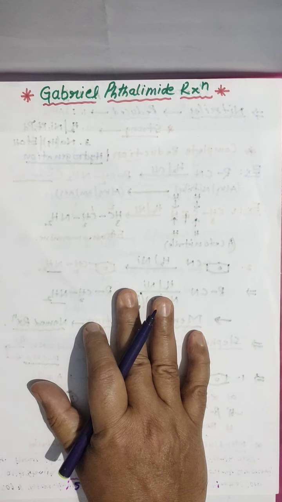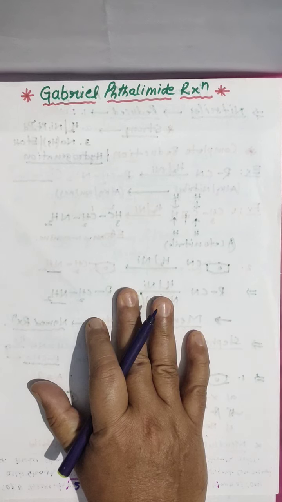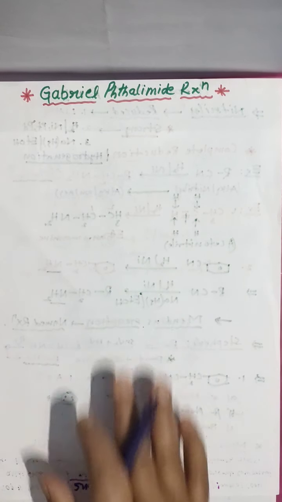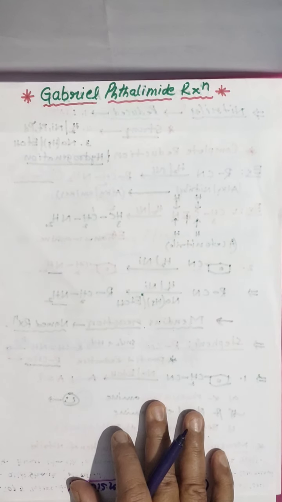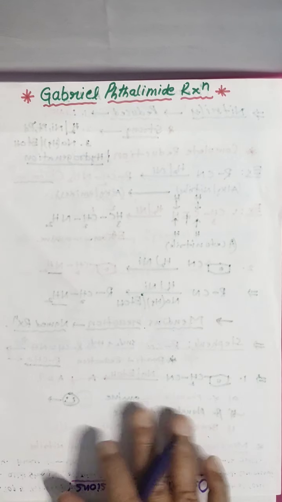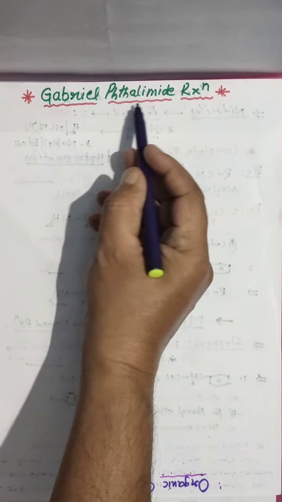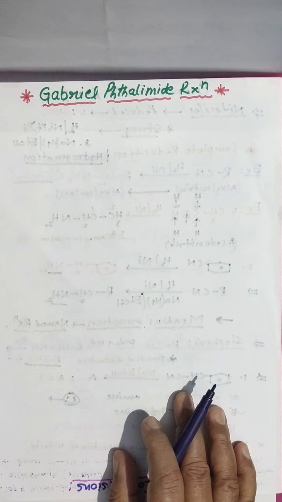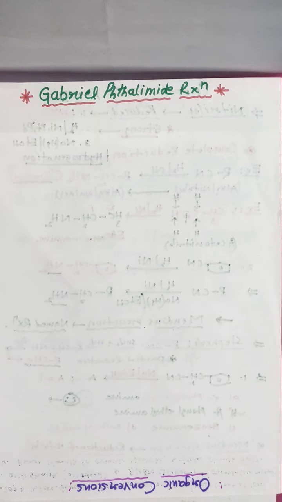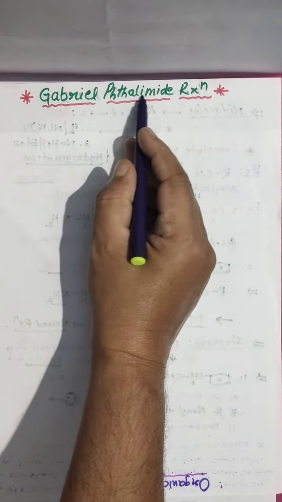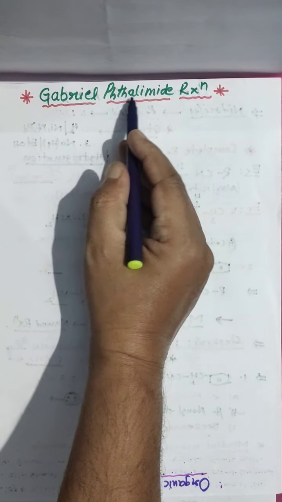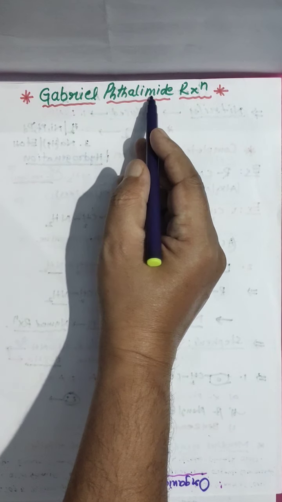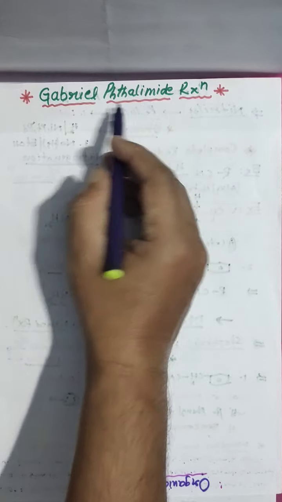Hi students, today we are going to discuss a very important named reaction in organic chemistry, in amines: the Gabriel phthalimide reaction. Very important for PUC as well as competitive purposes. Gabriel phthalimide. The spelling is also very important. Phthalimide is there.